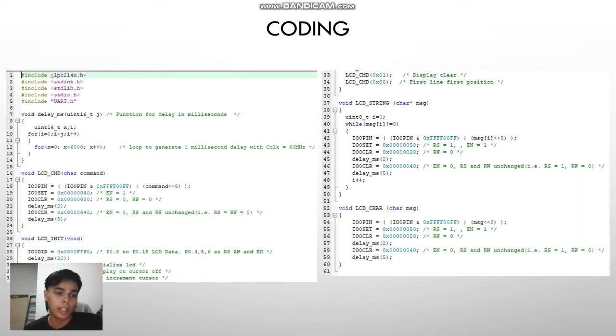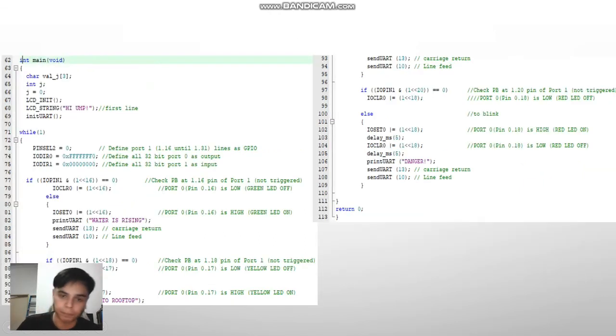Void delay is for delay. You can see a lot of functions. LCD command is the command function for the LCD. This is the character function for the LCD, and also LCD initialize. This one is for void LCD string, which is for string data, and this one is for LCD character.